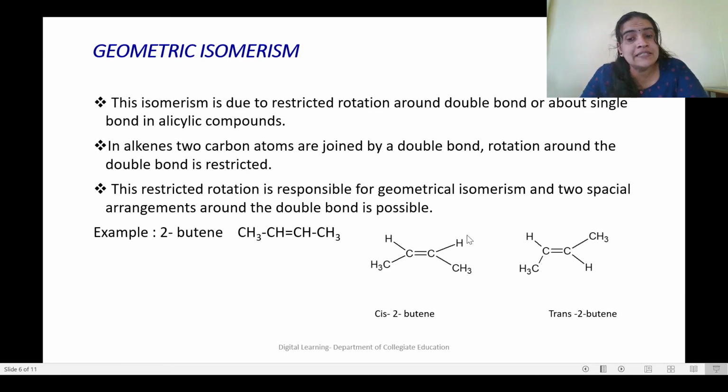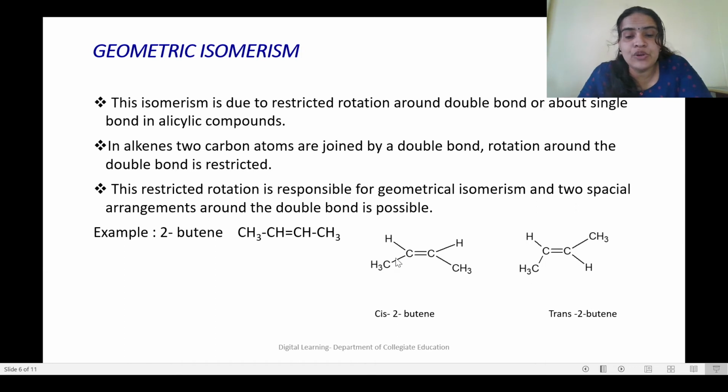Why alkenes? Because there are still two more substituents left in an alkene. So alkenes are an example of a compound where there is a carbon-carbon double bond and restricted rotation. In this case, there will be two isomers: one where the common substituents are on the same side, and the other where the common substituents are on opposite sides. One is the cis form and the other is the trans form.